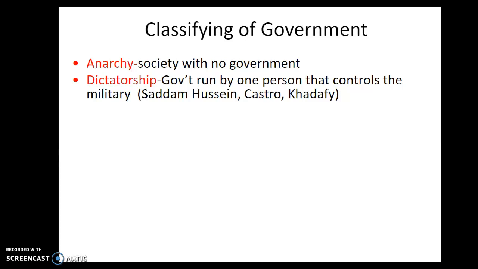And dictatorship is a government run by one person that controls the military. Examples of this would be Saddam Hussein, Fidel Castro, and Muammar Gaddafi from Libya. So these would have been examples of dictatorships where government is run by this one person that has control of the military.